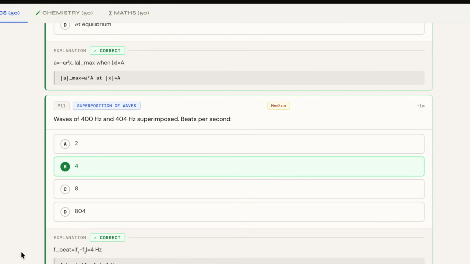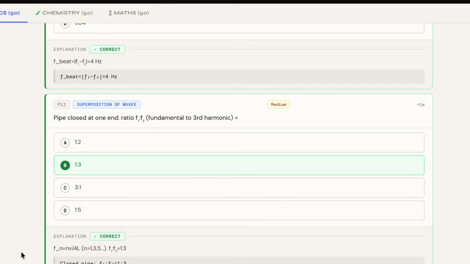Moving ahead, we have another question from superposition of waves. The answer for the same is 4, which is option B, and the difficulty level of the question is medium. For every correct answer you will get 1 mark in the MHT CET exam.